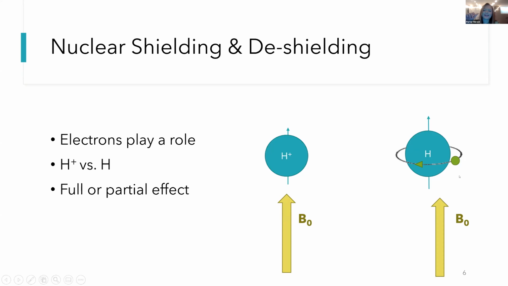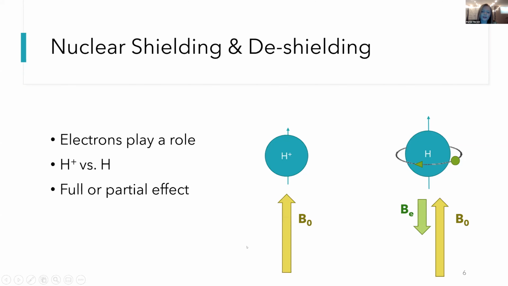And so we can use the right-hand rule. We can put our thumb in the direction of the charge, and then we can crawl our fingers around, and then we see that the electron's magnetic field is pointed downward. And so as you can see, the electron's magnetic field will counteract some of B naught, and so this hydrogen atom will not experience the full effect of B naught. Some of it will be counteracted by the magnetic field generated by the electron.